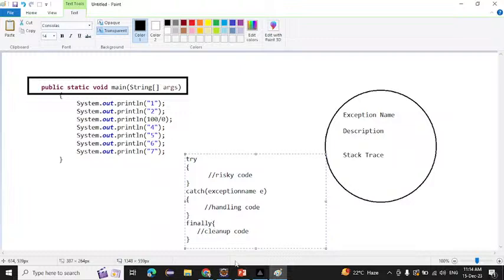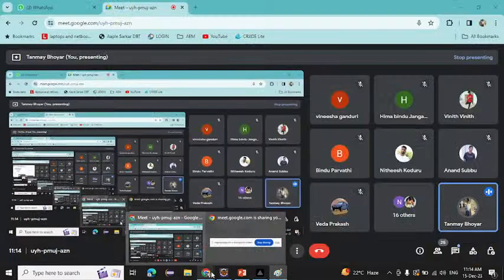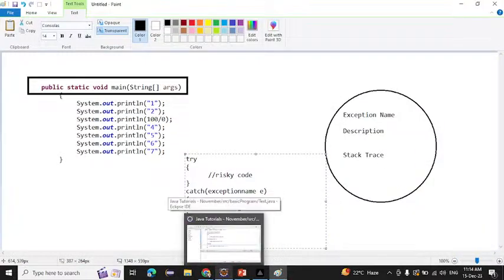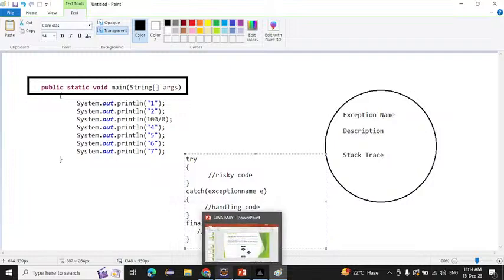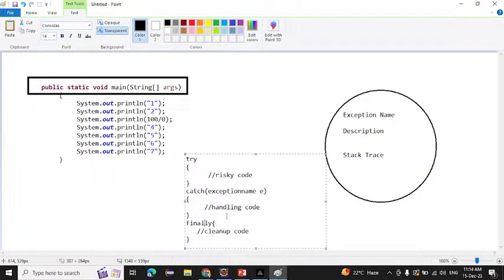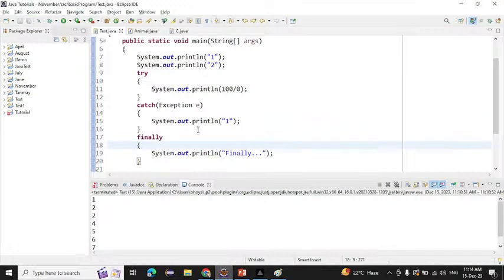We will see this finally block tomorrow. If I tell you finally together with try and catch at the same time, you will be confused. Now just remember that the finally block is what we write for the cleanup code, and finally will execute all the time.